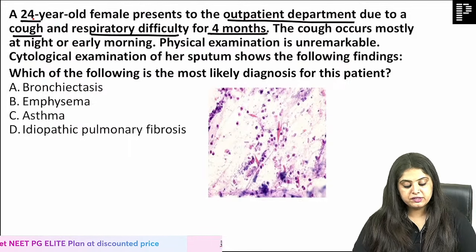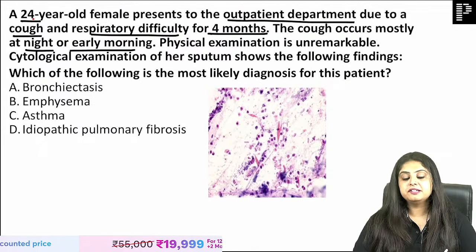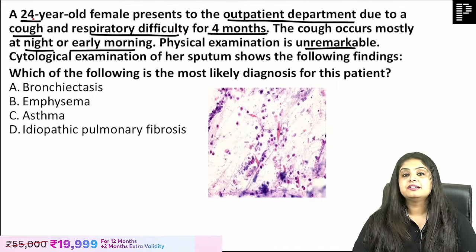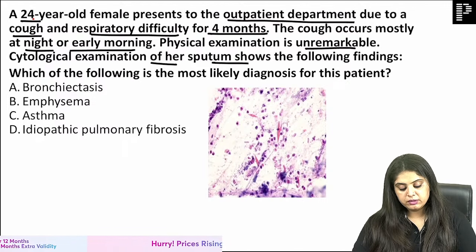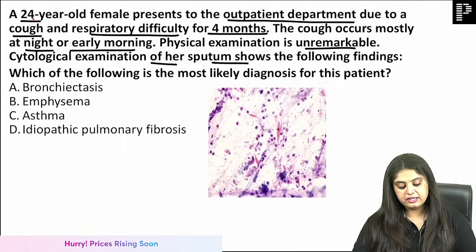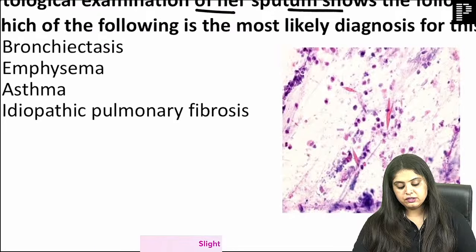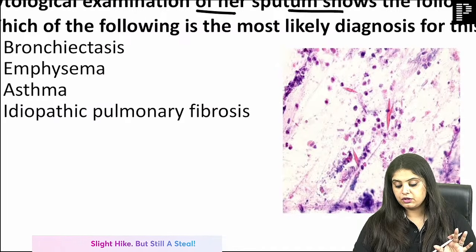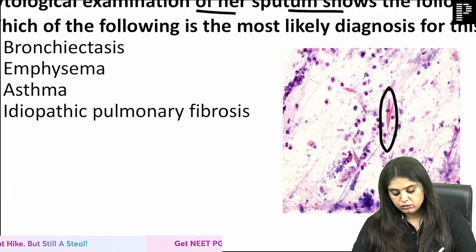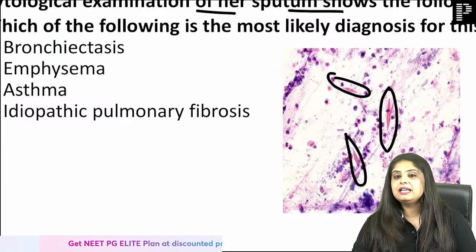The cough occurs mostly at night or early morning, and physical examination is unremarkable. Cytological examination of her sputum shows the following finding. There is something that has been shown over here which is in the sputum, and you have the 4 options in front of you. What finding was it, did you guys select? I can see some needle-like crystals.